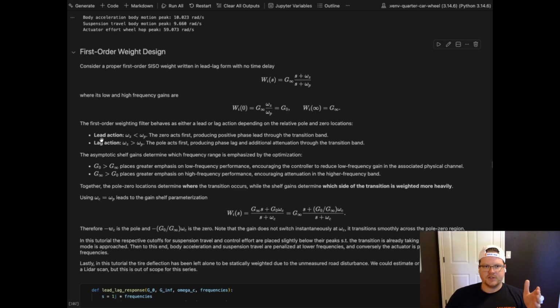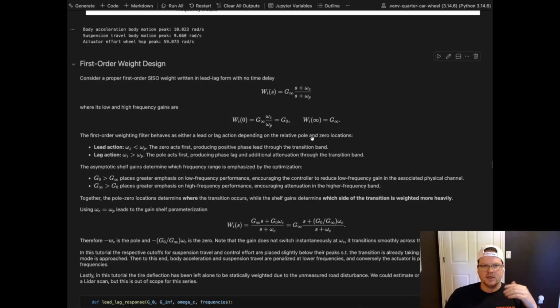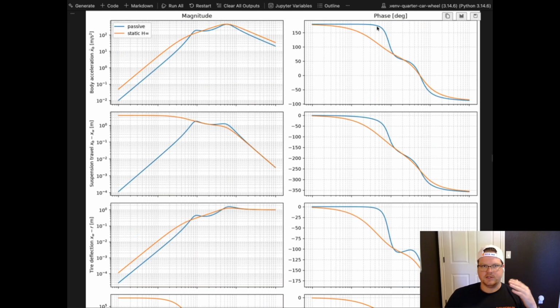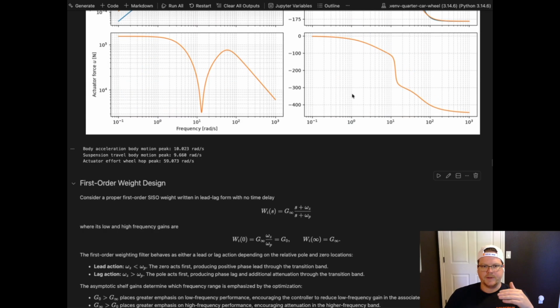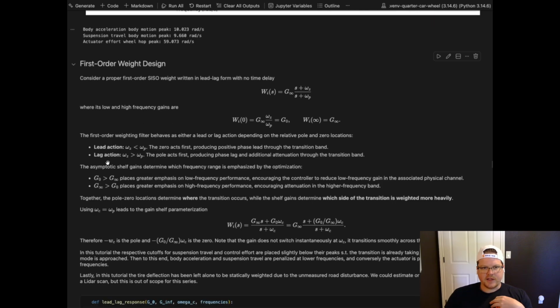So the lead action is when the frequency of the zero is less than the pole. The zero is acting first, producing positive phase lead through that transition band. And that's kind of what I was mentioning here. You can see the passive is leaving the static H infinity on this frequency response. And the lag is then opposite.